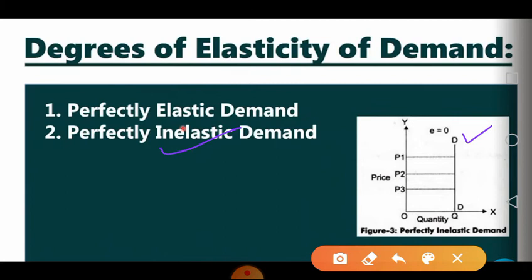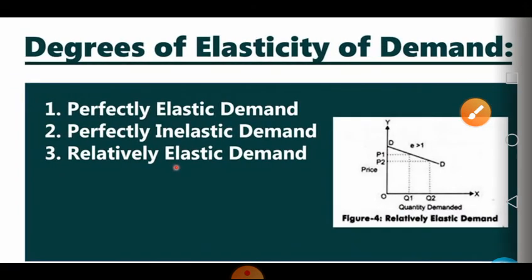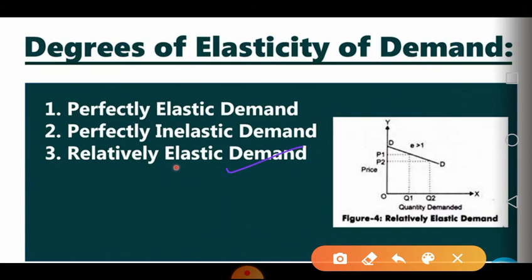This is your demand curve. The value of E is 0 as there is no change in the quantity demanded. Next is your elastic demand. In this, your diagram, the demand curve D is sloping downward.